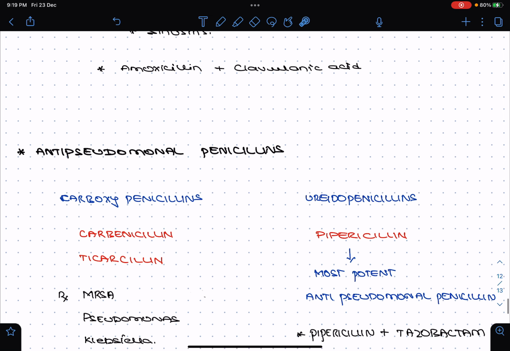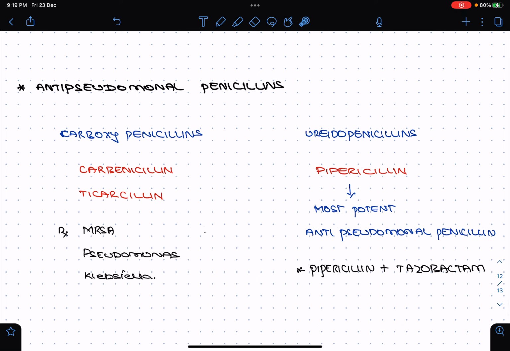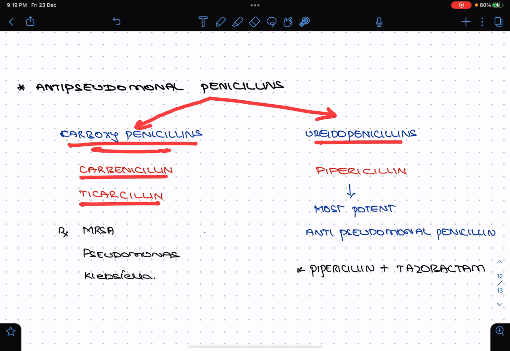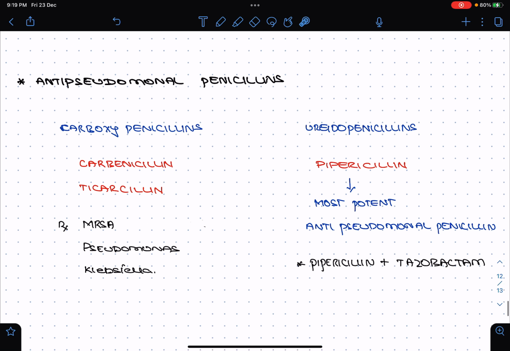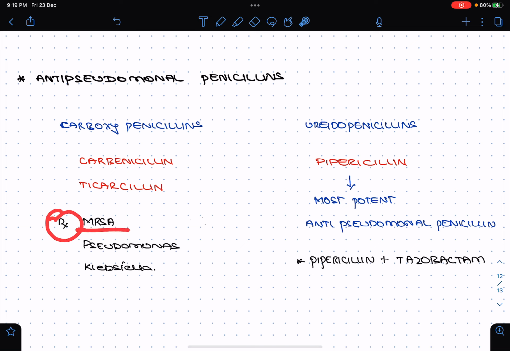So next, coming to the anti-pseudomonal penicillins. Under anti-pseudomonal penicillins, these are the extended group of penicillins. So we have two groups, carboxypenicillins and ureidopenicillins. Under carboxypenicillins, you have got carbenicillin and ticarcillin. They are most effective against the treatment of pseudomonas and klebsiella. So apart from that, they are also effective against gram-negative organisms like pseudomonas and klebsiella.